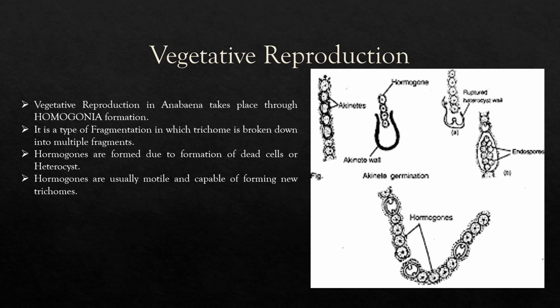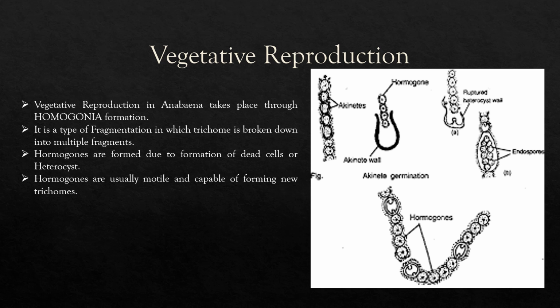Hormogonia are those cells which are formed when, for some reasons, dead cells are produced in the trichomes of Anabaena. Because of the dead cells, or sometimes the formation of heterocyst, the trichome is broken down into multiple fragments. In this way the new fragments are formed, and this is also known as fragmentation. When the new fragments are formed, the new filaments are formed. These new fragments or new filaments are now capable, motile filaments.